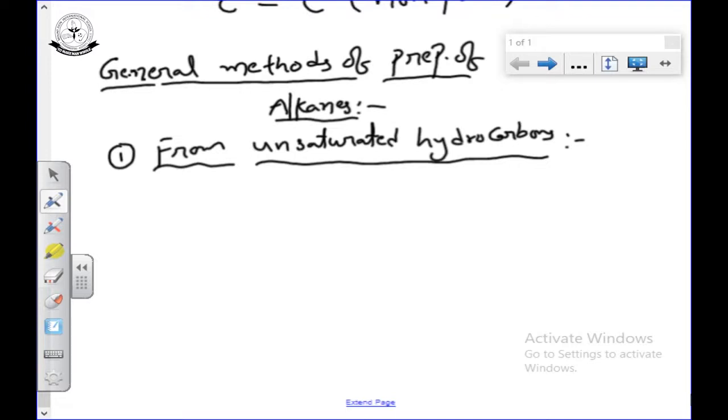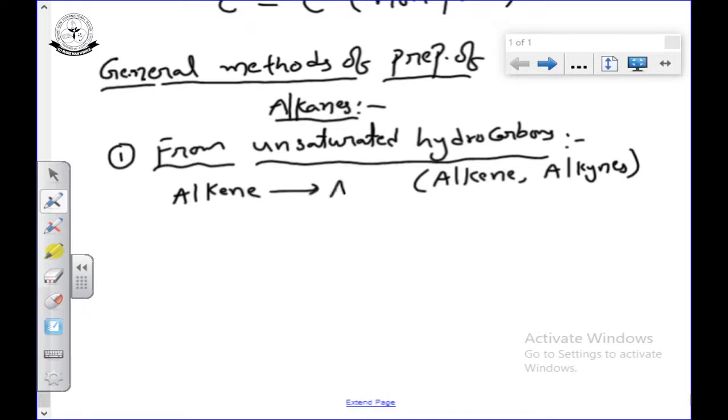Unsaturated means you can take either alkene or alkyne. Alkene is converted into alkane, and alkyne also is converted into alkane.